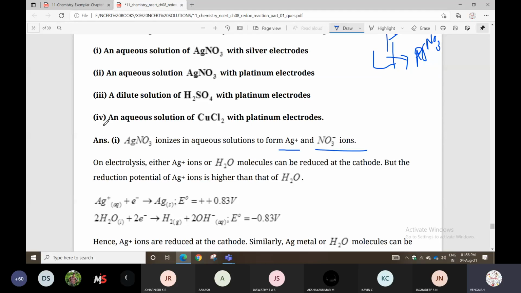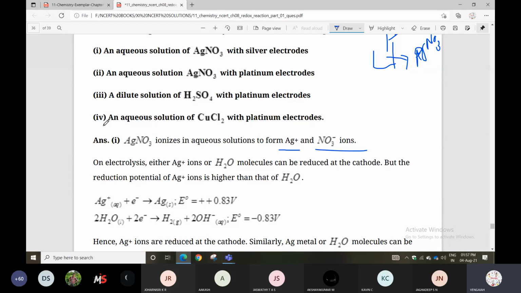Solute plus solvent forms a solution. So here it is an AgNO3 aqueous solution, with water as the solvent. That's why they mentioned aqueous solution. Anything other than water, you can call a non-aqueous solution.